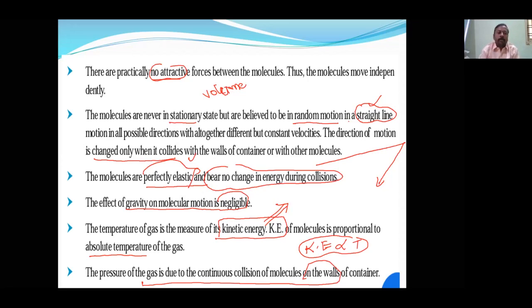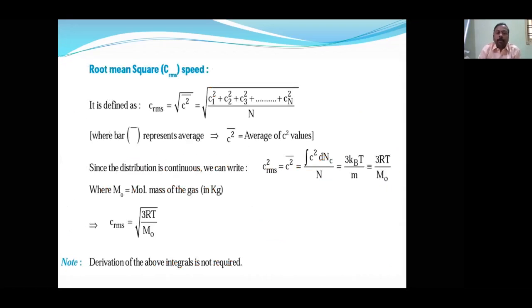Next slide, sorry. Okay. So speed, I told you there are three types of speeds. There are how many types of speeds? Three types of speeds: RMS speed, most probable speed, and average speed. So let us take RMS speed first. RMS means root mean square.